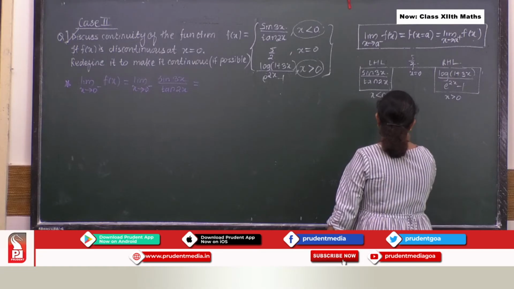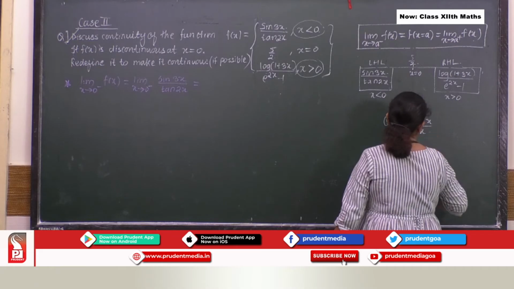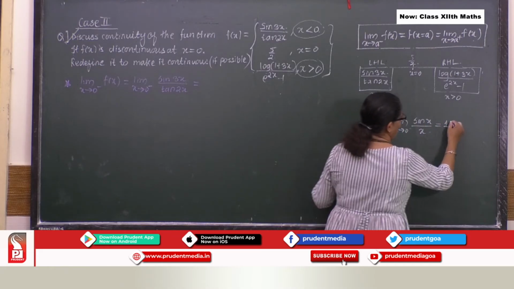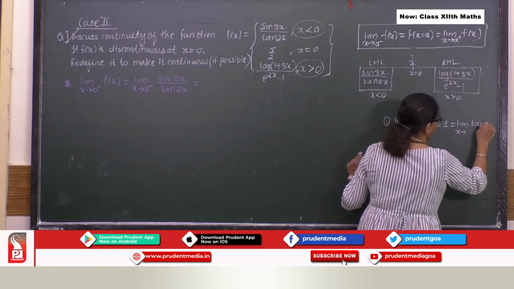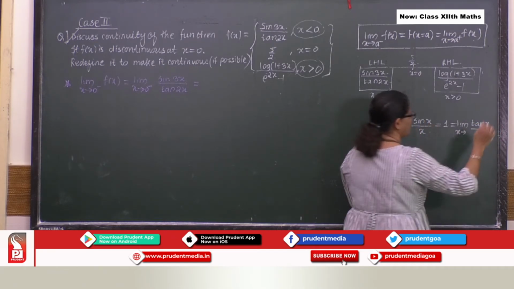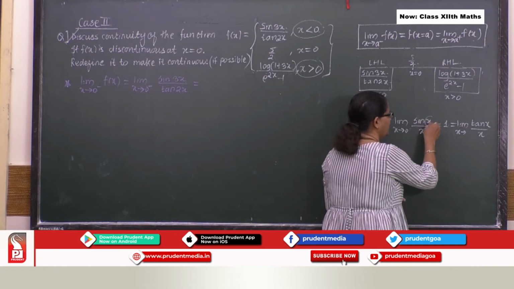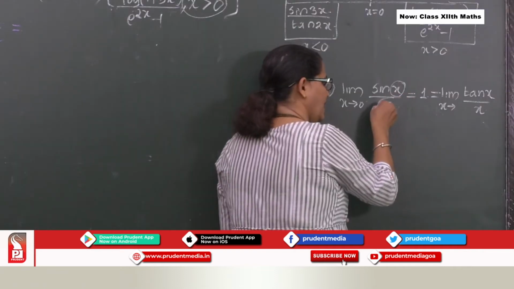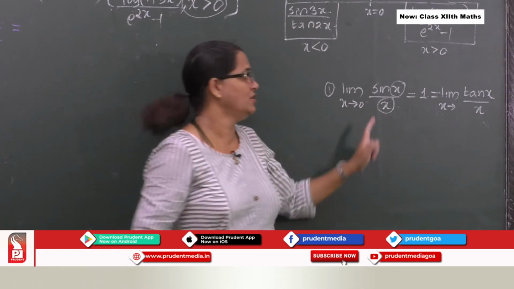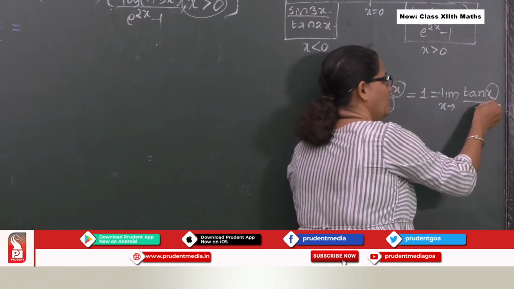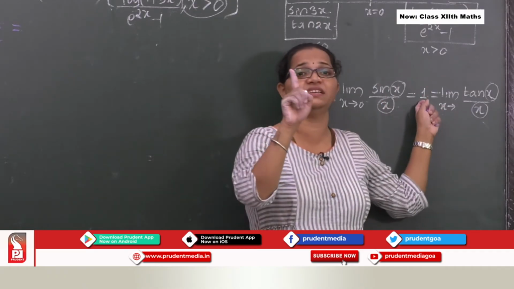First formula: limit x tends to 0 of sine x upon x is equal to 1, and it is also 1 for limit tan x upon x. The very important condition you need to understand is that whatever angle you have here, the same angle must be present over here. Then only you can say it is 1.